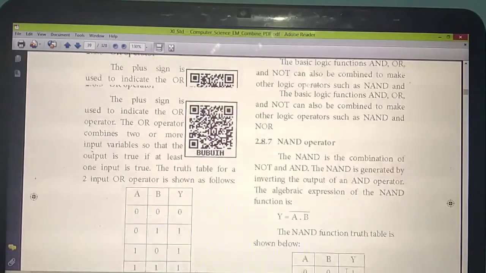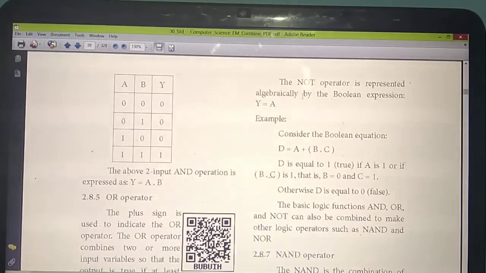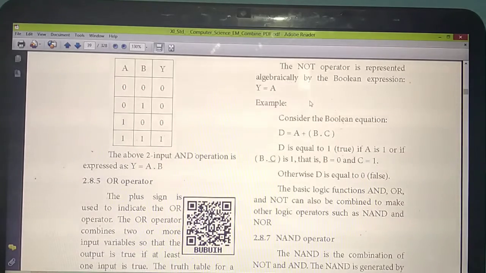Okay. So listen, how do you represent the NOT operator? Like this: Y equal to A bar. Above the A, one bar will come. Already you have studied that the NOT operator is represented with the symbol bar. So Y equal to A bar. Understand?